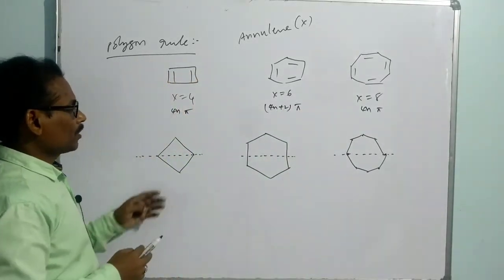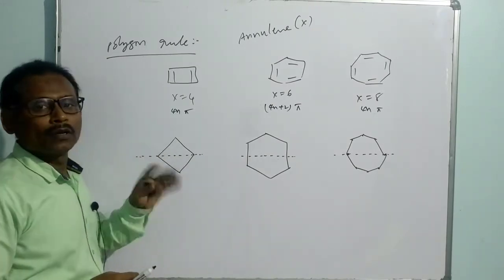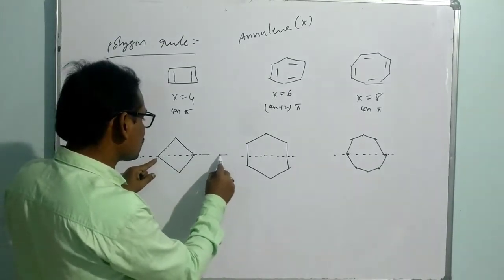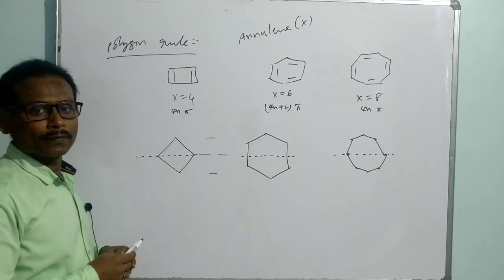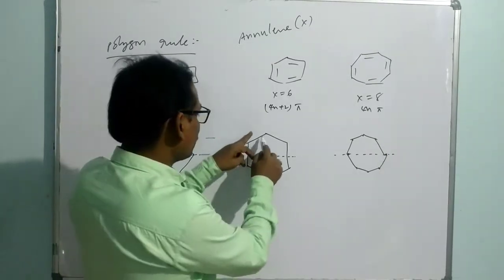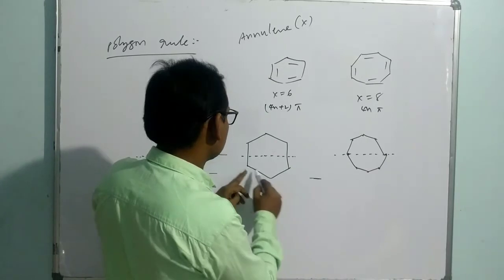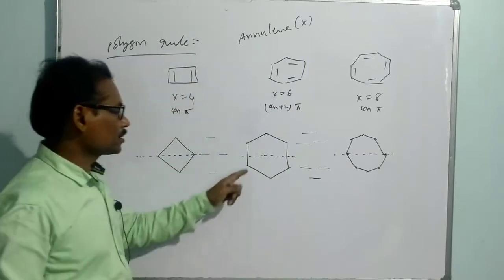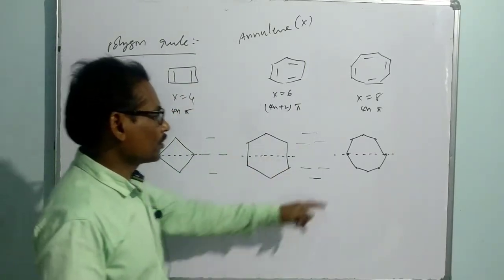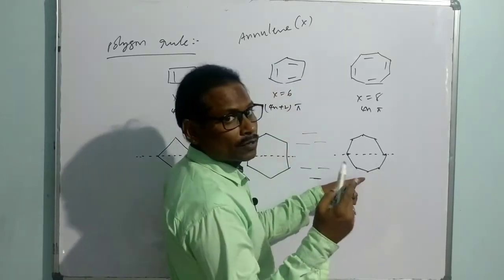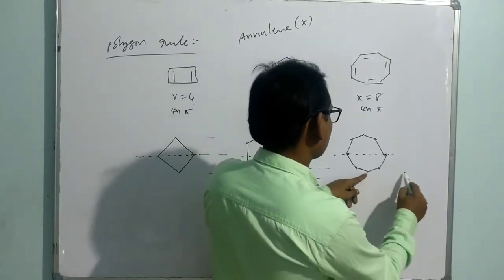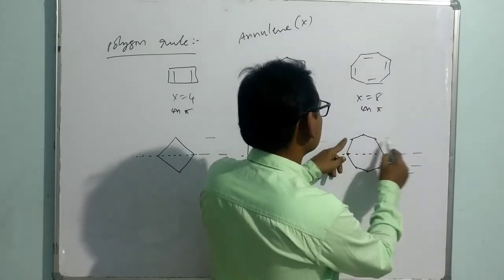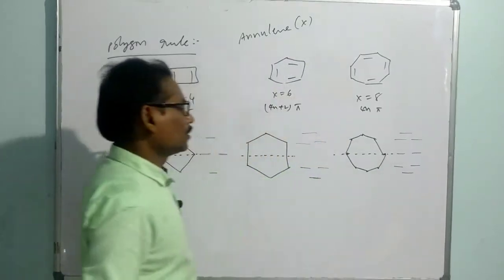So you just see the molecular orbitals: with reference to each corner, there is one molecular orbital. This corner refers to one molecular orbital, the 2 corners, 2 molecular orbitals. If you take 6 corners, this corner, these 2 corners, these 2 corners, this corner, there are 6 molecular orbitals because there are 6 p orbitals. Each corner refers to one molecular orbital. So here 1, 2, 3, 1, 2, 3. Here 2 corners are non-bonding.